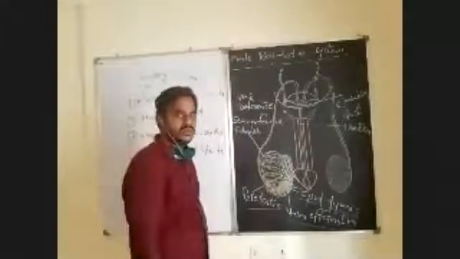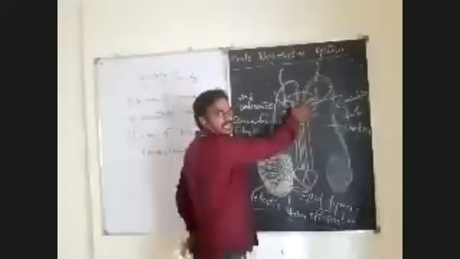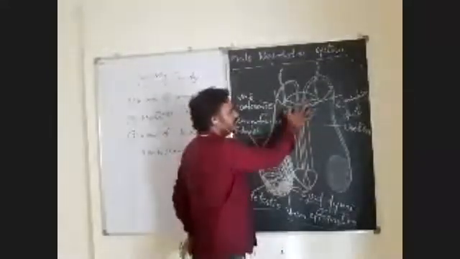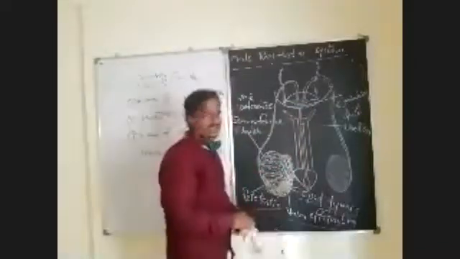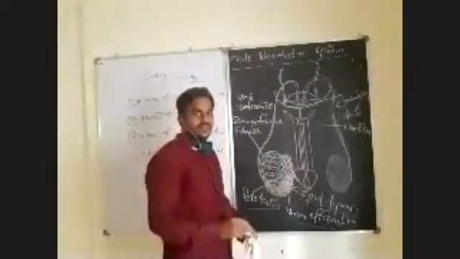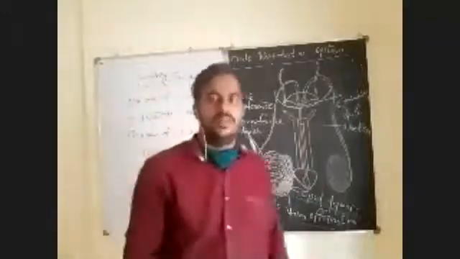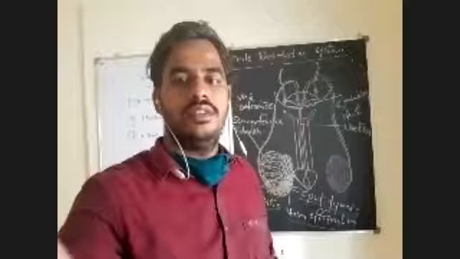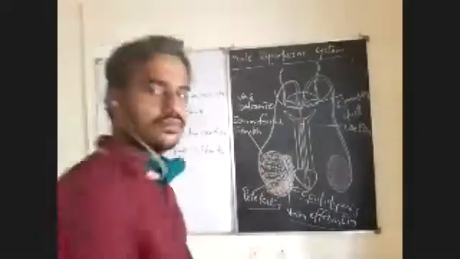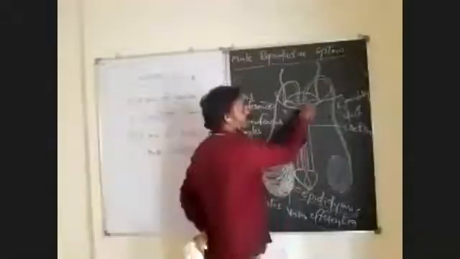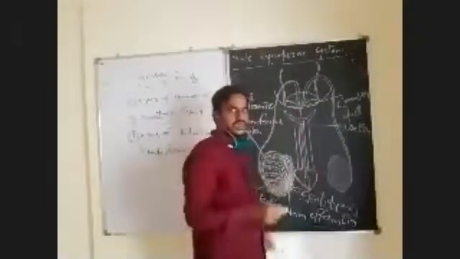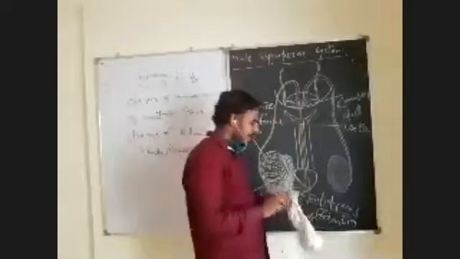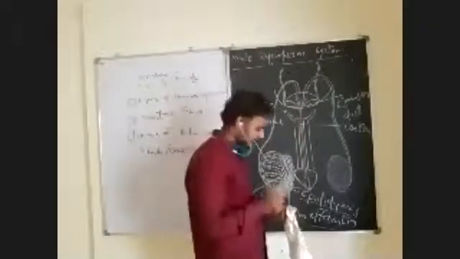What about accessory glands? Already I have drawn them here. These two are the seminal vesicles. I told you already, a pair of seminal vesicles are there. That pair of seminal vesicles is located here. Observe that. We will discuss that later. And the remaining two types of glands are also there. What are the remaining two?